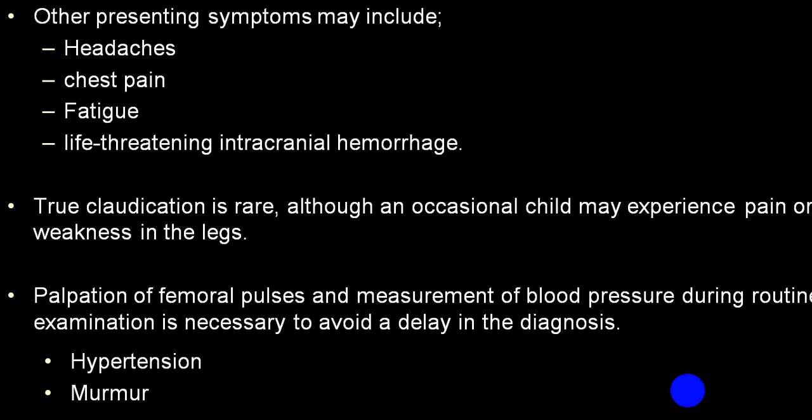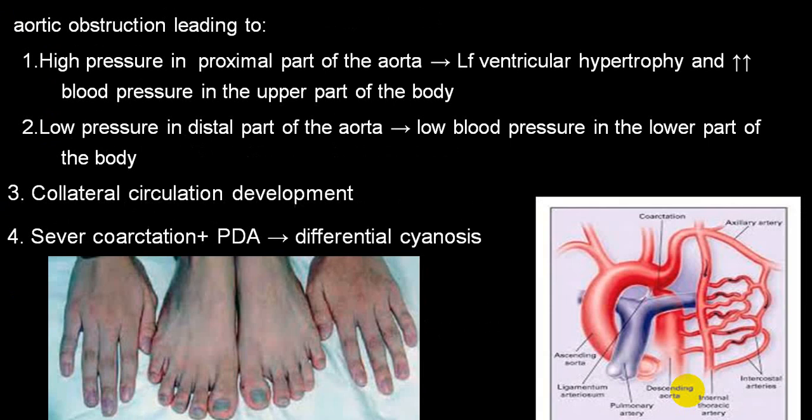Claudication is quite common. We already told you the femoral artery will be weak or may be absent, and a murmur or thrill may be palpable at the stenotic part posteriorly. You can see this differential cyanosis, which will be a very common feature.